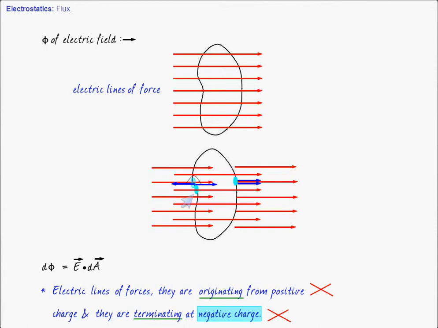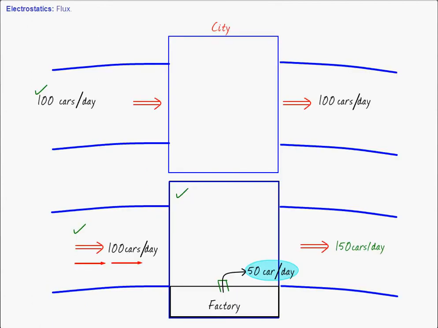Then even with the previous example, here the flux of cars can be taken as negative, and here it is taken as positive. The total flux will be 0 provided there is no factory or there is no sink here. There is no source of cars, there is no sink.